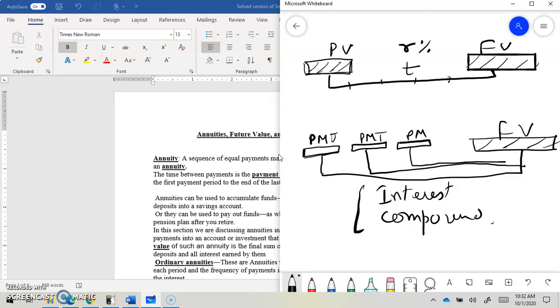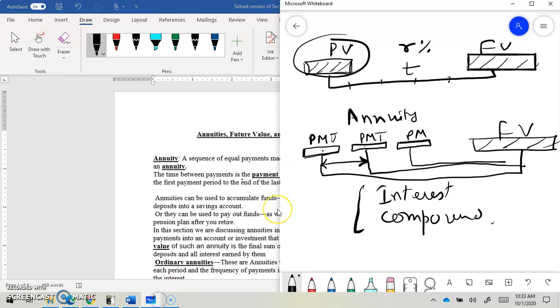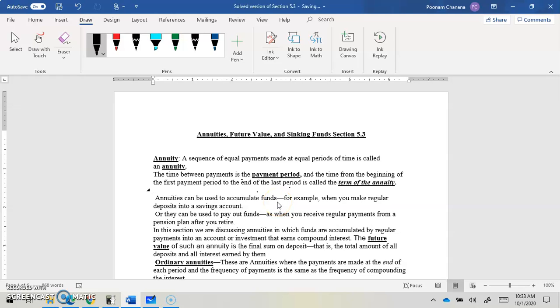So this is called annuity, when instead of one fixed deposit you are making small payments over equal intervals of time. The time between the payments is called the payment period. The time from the beginning of the first payment period to the end of the last payment is called the term of annuity.